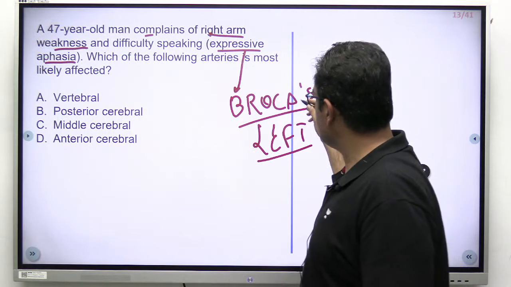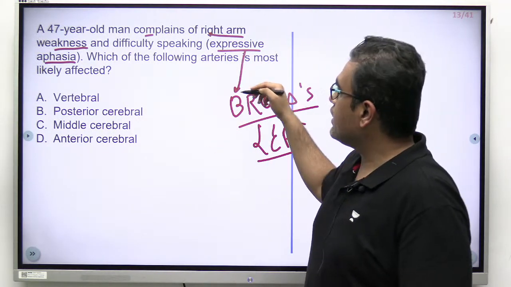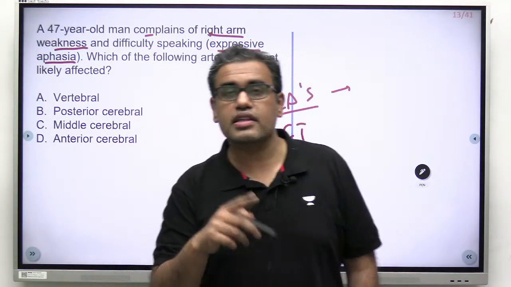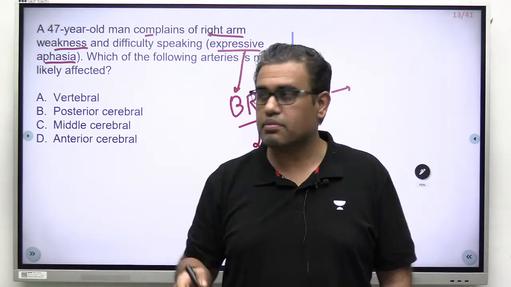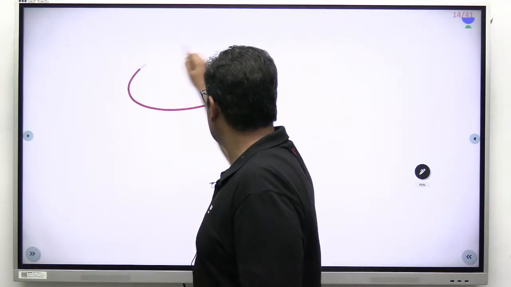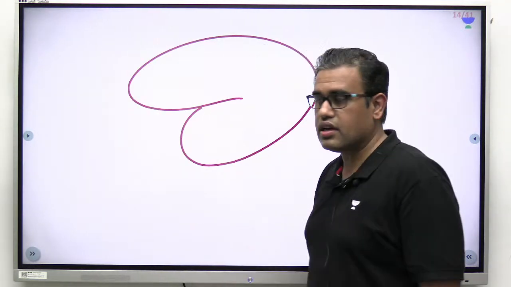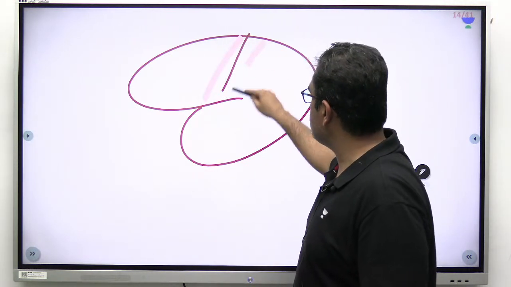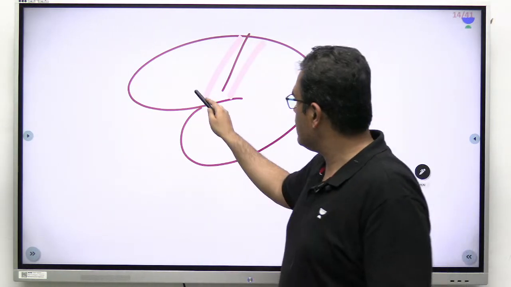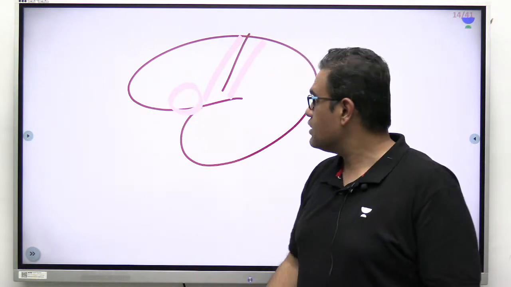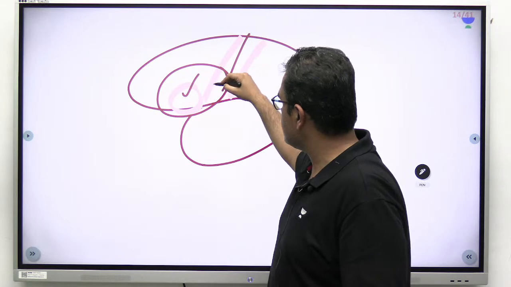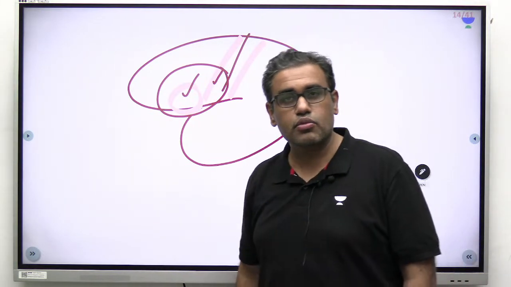The second point is that this Broca's area and the motor area for the upper limb are supplied by which artery in the brain? If you look at the left cerebral hemisphere, there is the central sulcus, the precentral gyrus and the postcentral gyrus. Over here we have the Broca's area. The artery supplying this zone, because involvement of Broca's as well as the motor area, the precentral gyrus, is a motor area.